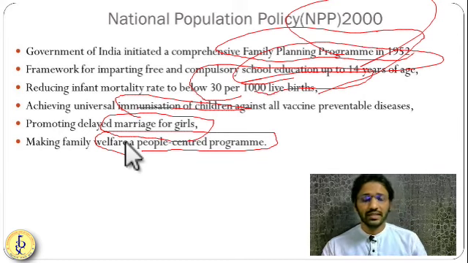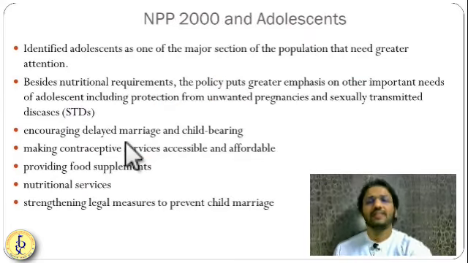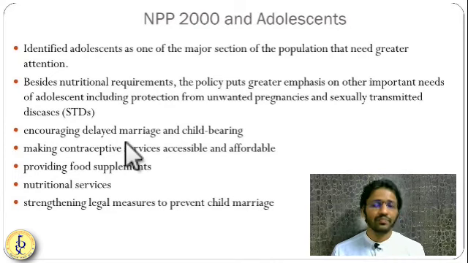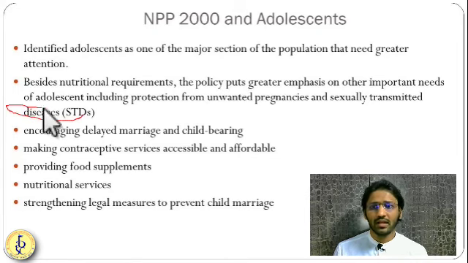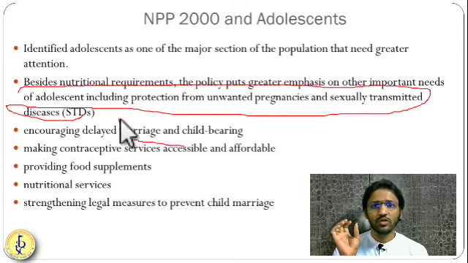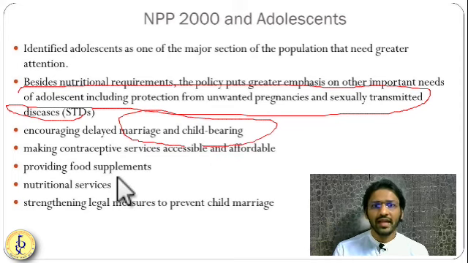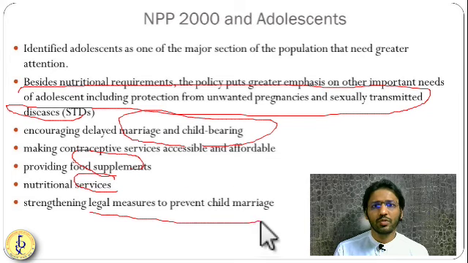National population policy gives specific emphasis on adolescents. They look at adolescents as the immediate future of India. So apart from their nutritional and physical needs, it also talks about their sexual needs. They need to be provided sexual education. Their marriage needs to be delayed. Their childbearing should be delayed. Then they should be provided food supplements, nutritional services, and legal measures to prevent child marriages.